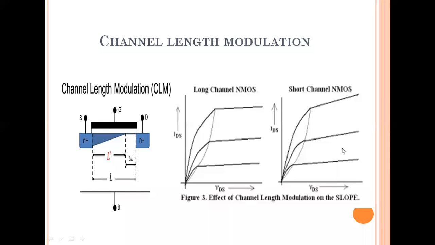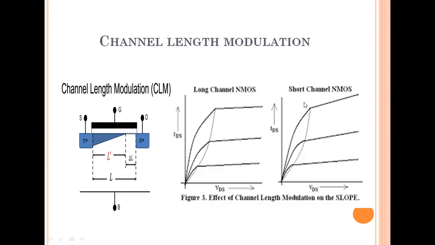In the practical case, suppose this is the saturation region, and the VDS, the voltage between drain and source, is further increased. Ideally IDS should be constant.